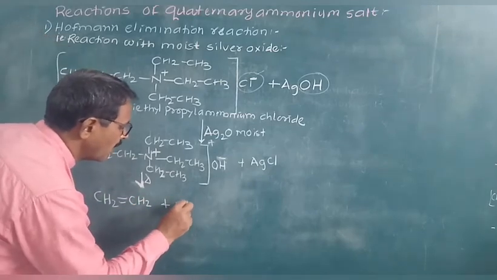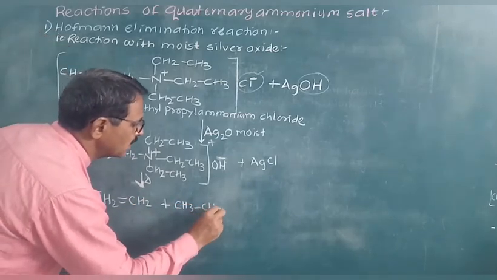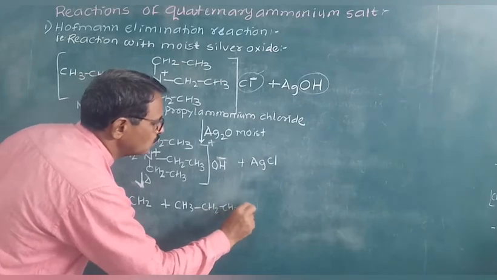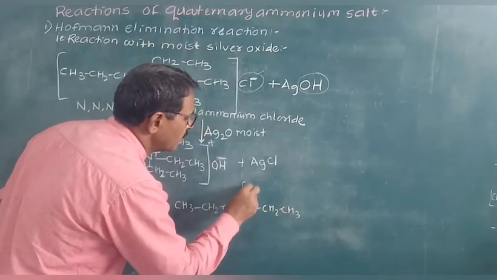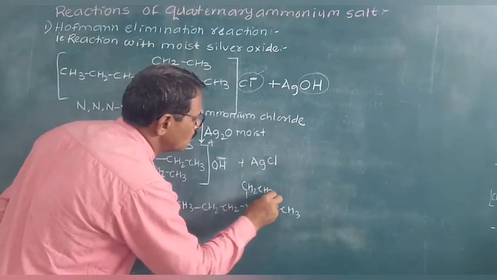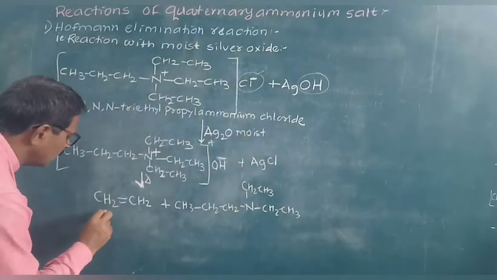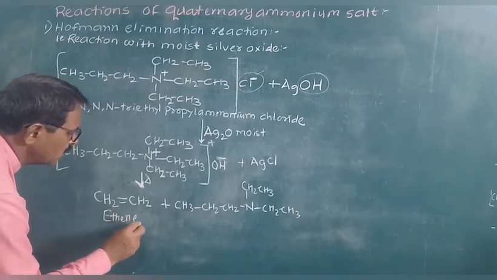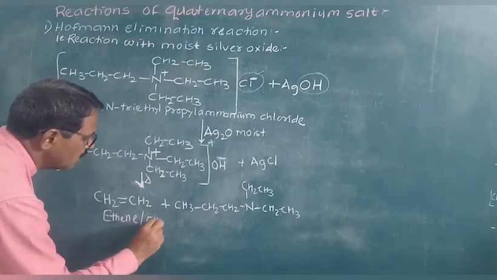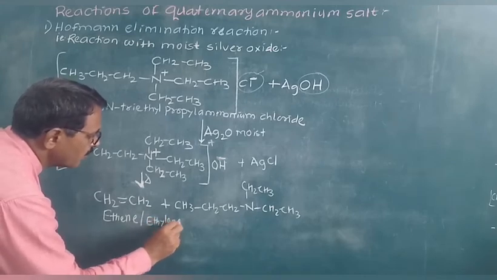Again CH3CH2CH2 and CH2CH3 on N. It is ethene or ethylene.